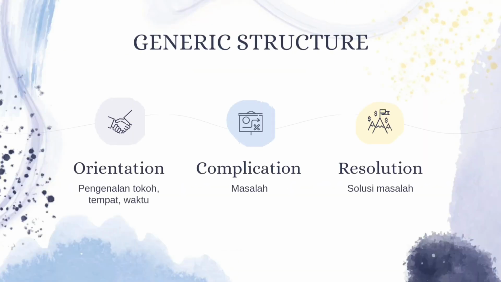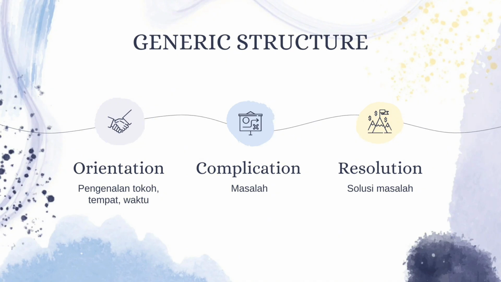There are 3 generic structures of narrative text, namely orientation, complication, and resolution. Orientation, it sets the scene and introduces the participants. It answers the questions who, when, what, and where.